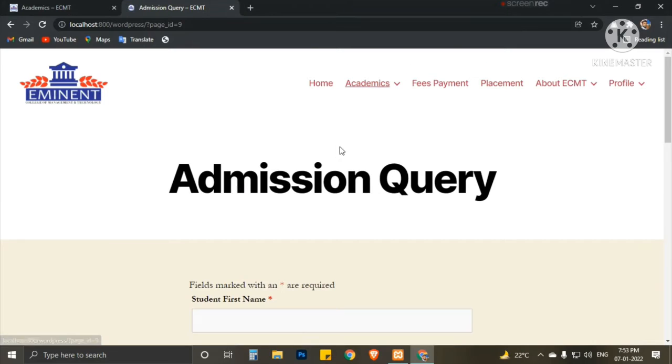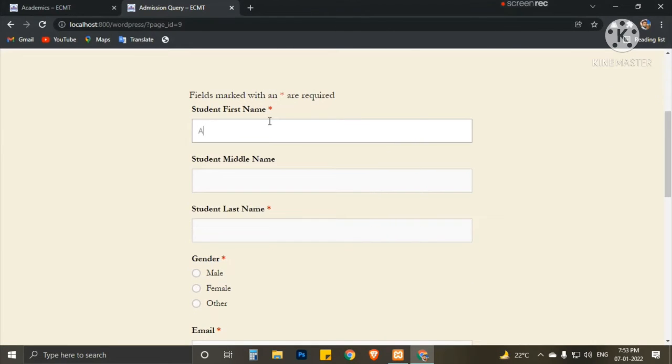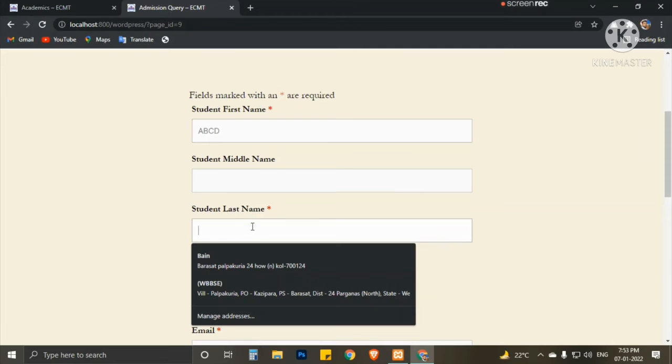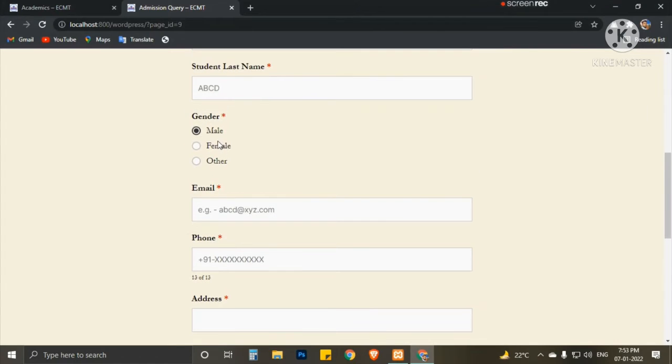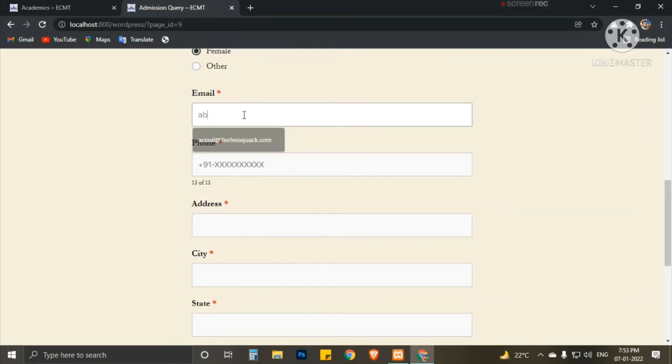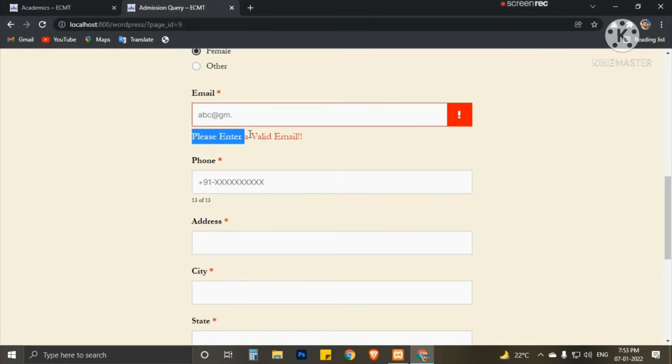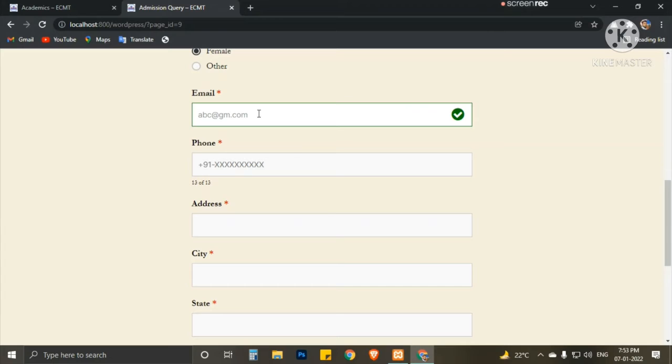Now let's submit another query. Let's say A B C D, and here also A B C D. This time for email, let's say abc@pm. and a dot. If we click outside, it says please enter a valid email, as it automatically checks whether anything comes after the dot. If I enter in or co or com, it says yes, the email ID is okay.